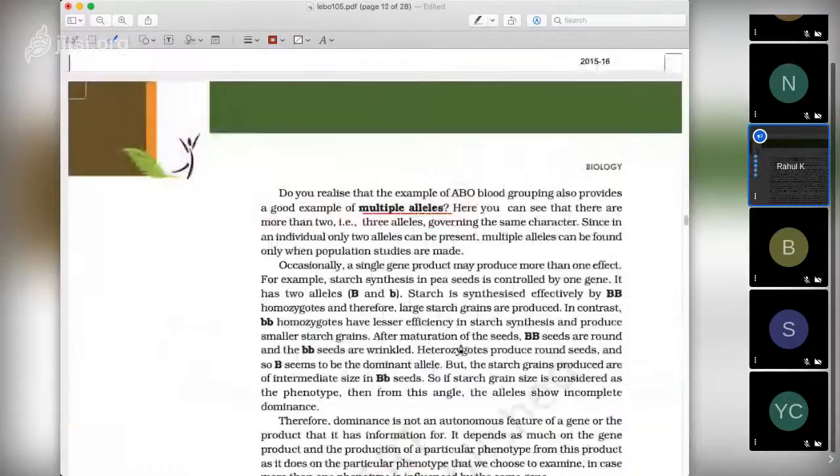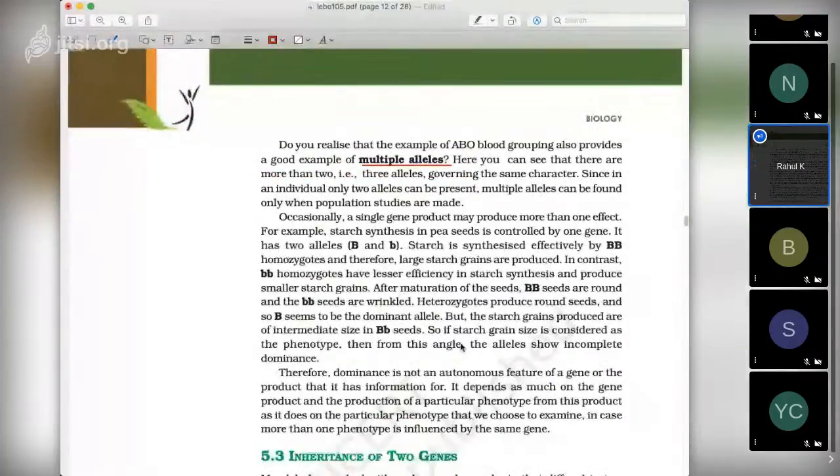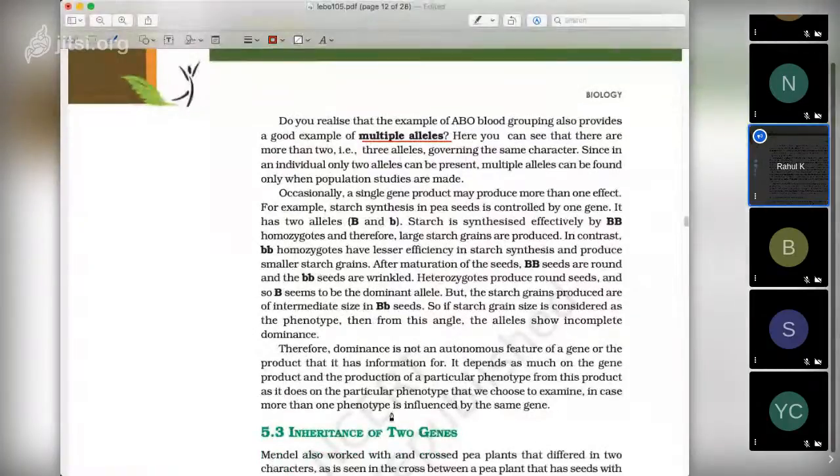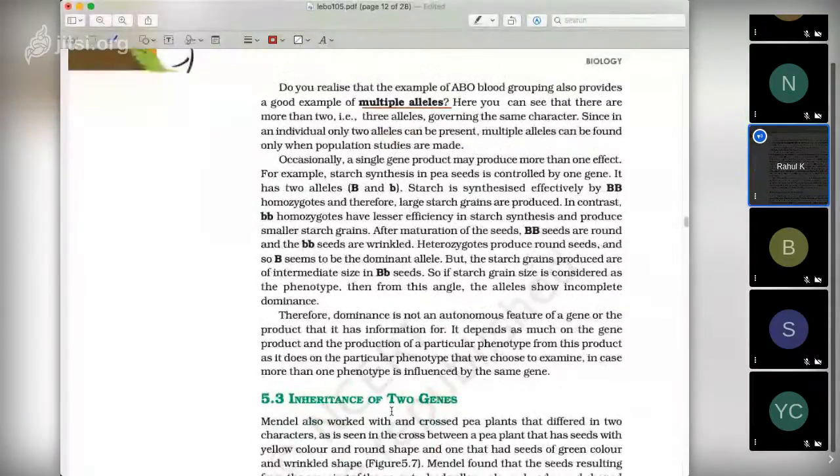Other than that, we have skin color, we have height; these are some more examples. And we have studied this in pollen grains. We have studied self incompatibility. So self incompatibility is also controlled by multiple alleles.